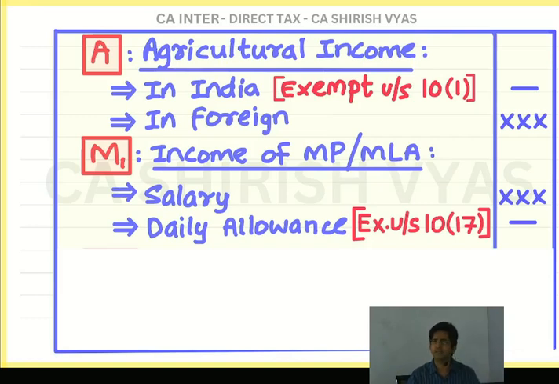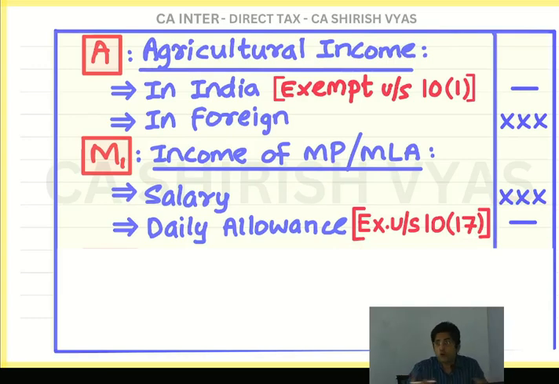All other incomes, it is just information for you. They are taxable. And for taxable, we don't have to do anything great. We have to simply copy the amount in the outer column. But for daily allowance, you have to be alert. The moment it comes in the question, they will give the amount, but you don't write the amount. You put a dash, and in the bracket, you have to explain.